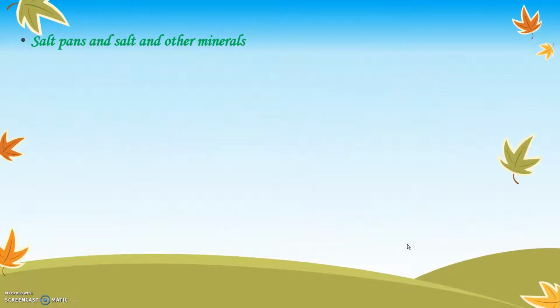Salt pans and salt and other minerals. Let us see the meaning of salt pans, how the salt is obtained from the oceans and other minerals obtained from the oceans or from the sea. Salt is an important ingredient in our food. I am sure you cannot cook food without putting salt in it. Salt is the only ingredient which adds taste to our food.